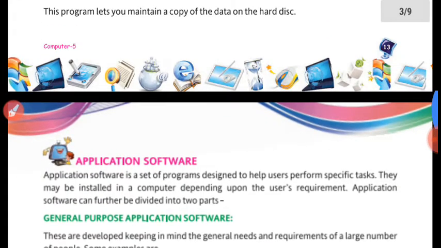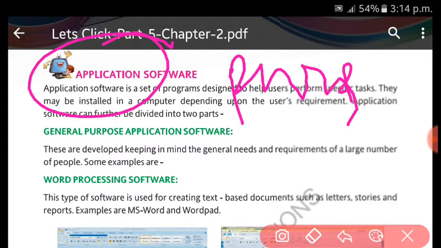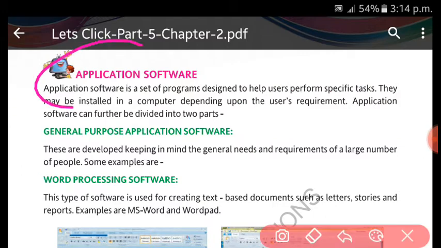Right, so let us go to application software. Application means for the use, for the purpose. System software is also developed for a purpose, but that purpose was for the system. Here the purpose is for the user. For example, MS Paint, MS Word, MS PowerPoint. These are the application software.